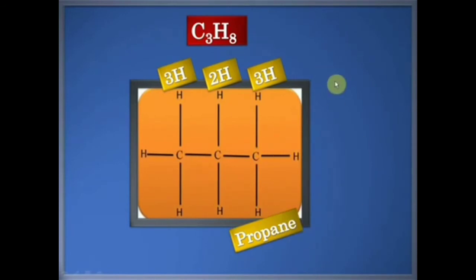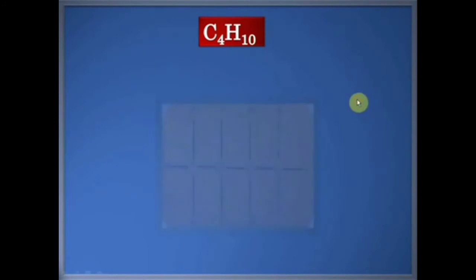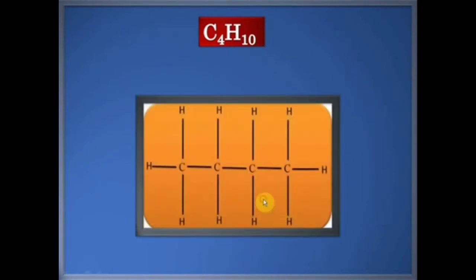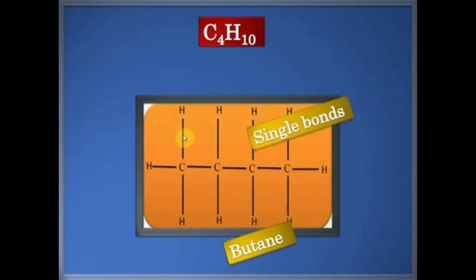What about the next more complicated organic compound? The next hydrocarbon is called butane. Again, all that we have done is that we've added yet another carbon to the chain, isn't it? Propane had 3 carbon atoms. We've added one more carbon atom here. Of course, all the bonds in butane are also single bonds. And again, you can see that the valency of carbon is 4 in each case. Isn't it? Carbon has 4 bonds. All the carbons in butane also have 4 bonds.